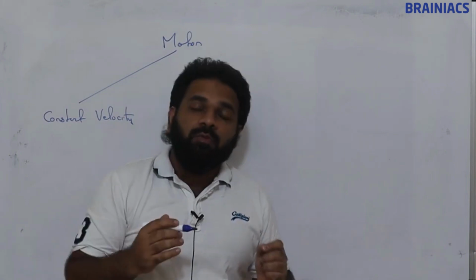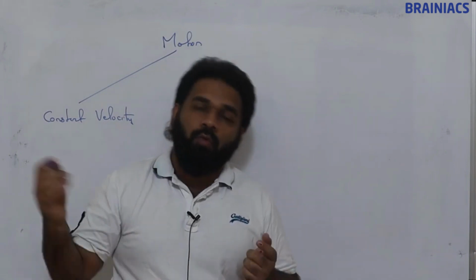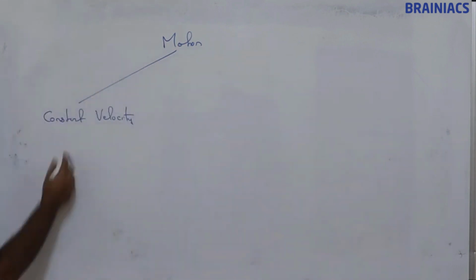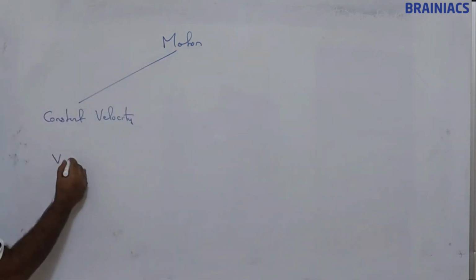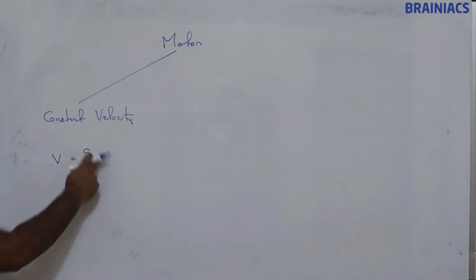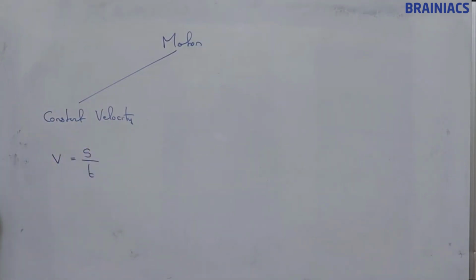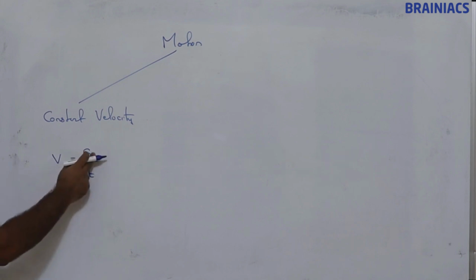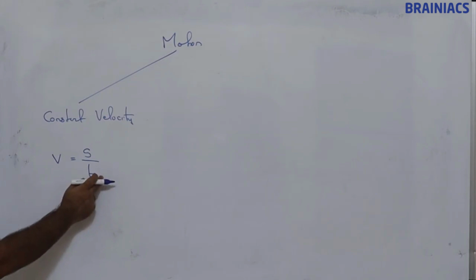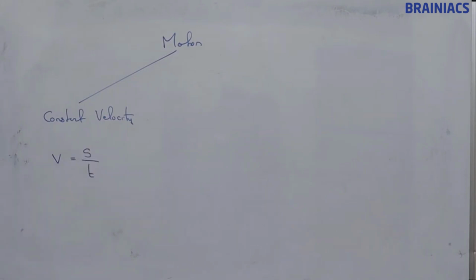If something starts moving with 3 meters per second, throughout the motion it will be moving with 3 meters per second. So for constant velocity, the formula we use is velocity is equal to displacement by time, or speed is equal to distance by time. Only one formula. If we need to find displacement, v into t. If we need to find velocity, s by t. If we need time, t is equal to s by v. That's it, nothing else.